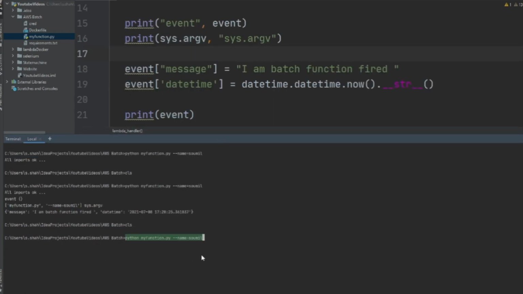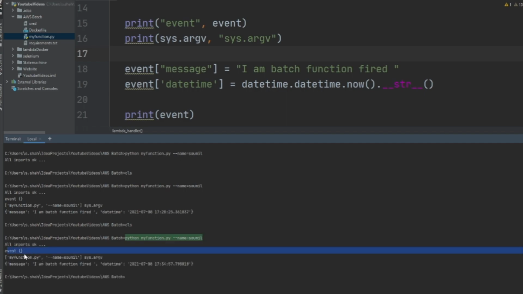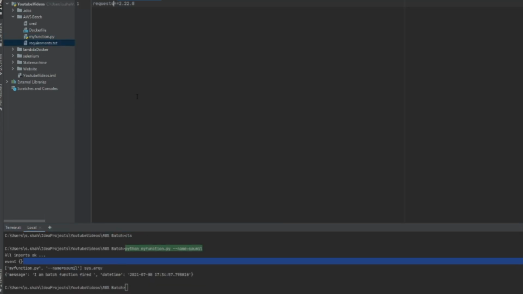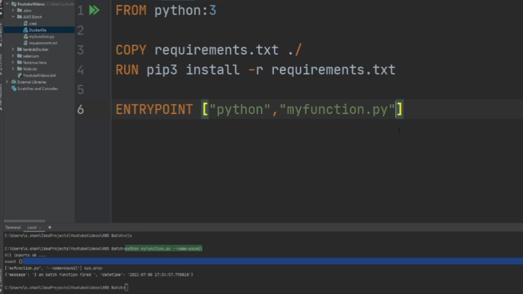For example, when I say python my_function.py and I pass an argument, say sawmill. As you can see, all imports okay, the event basically prints the arguments and adds a message called "Hello, I'm from batch function" and fired. And basically you have a datetime object. As I said, very easy, nothing complicated. Requirements, we have this library, Dockerfile. We are running this Python file, right?